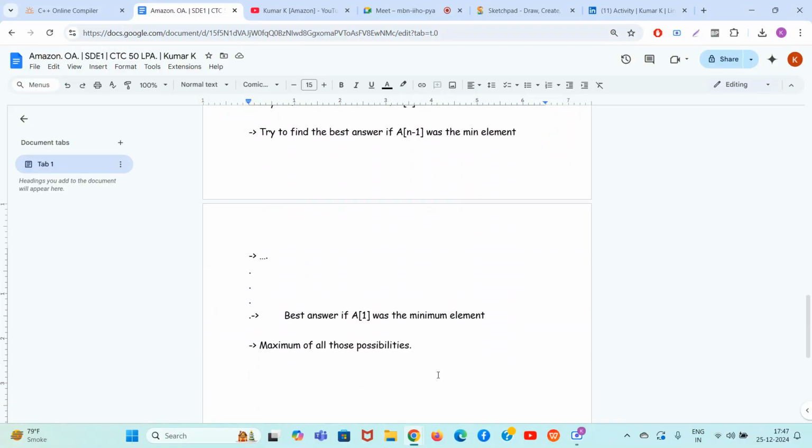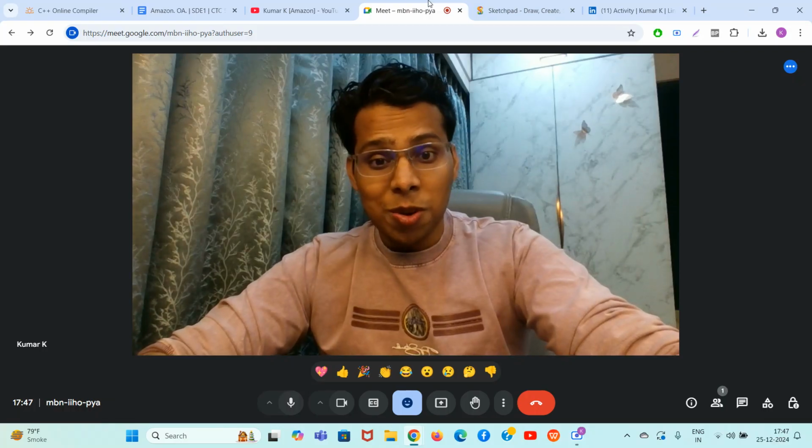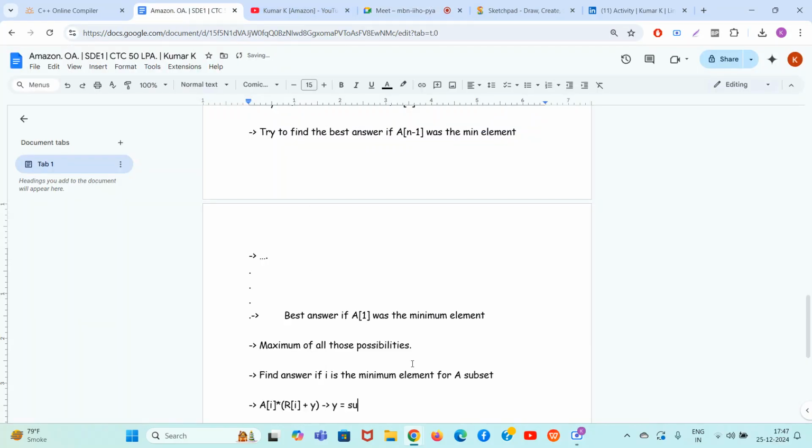Okay, so let's find the answer if I is the minimum element for the A subset. So answer will be A of I into R of I plus Y. Y is random, you can select, but what should be the optimal Y? Think about it. What will be the optimal Y? So optimal Y will be the sum of all positive numbers. You can easily maintain that from index I plus 1 to n.